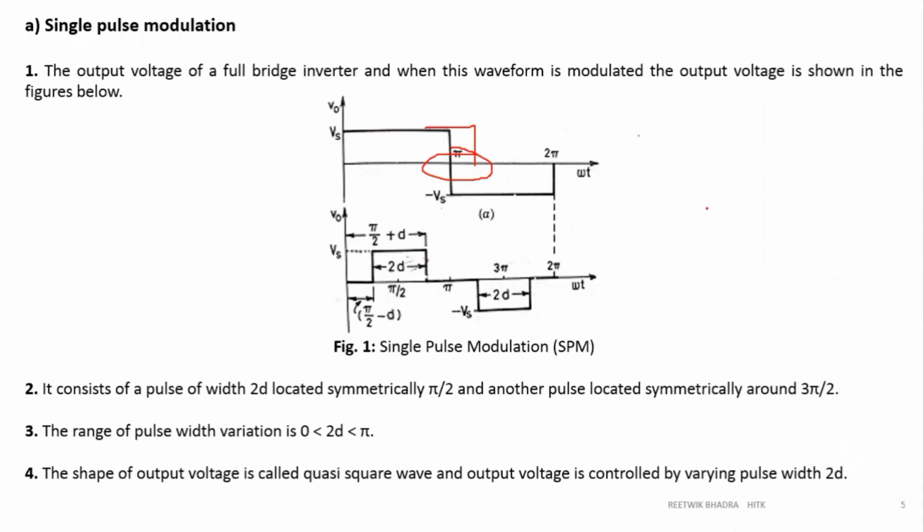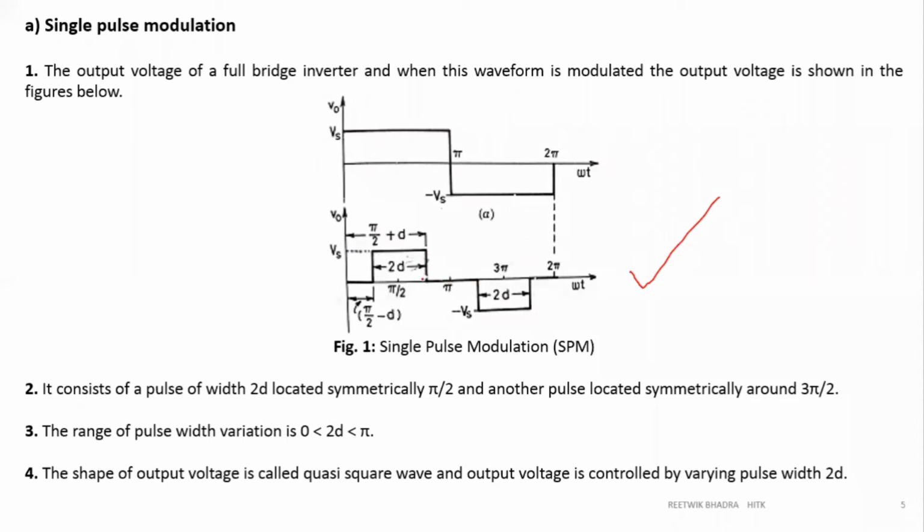Now, what is happening in pulse width modulation? We are modulating the switches on and off. We want this waveform only: the first half cycle positive and the second half cycle negative. So we draw the waveform in the second case like this. We are not taking the full cycle; we are taking a pulse width modulated waveform. It starts from some point here, then has a square pulse, then another square pulse after some period of pi.